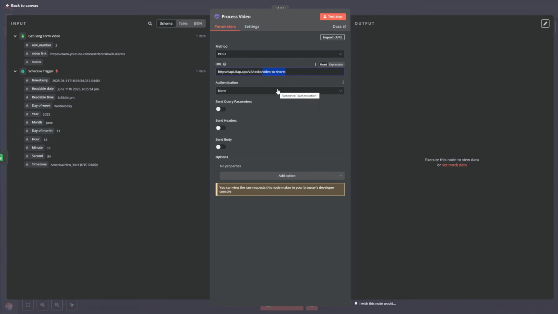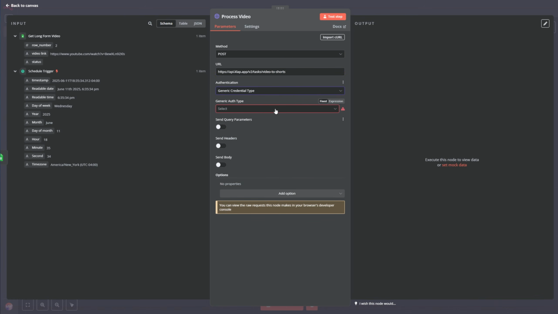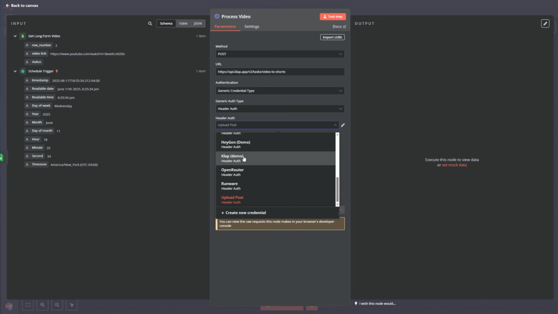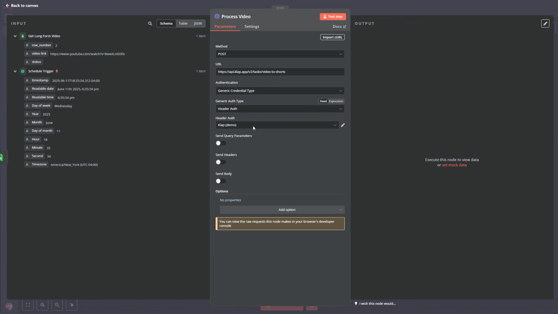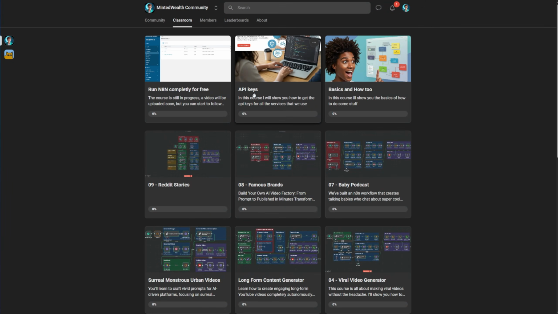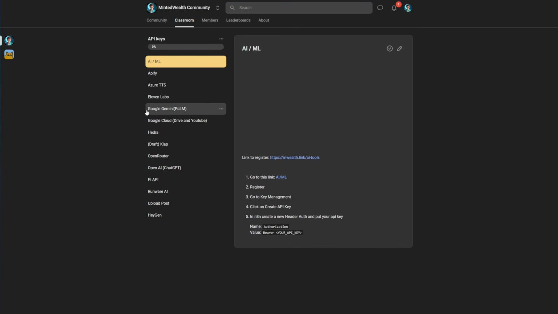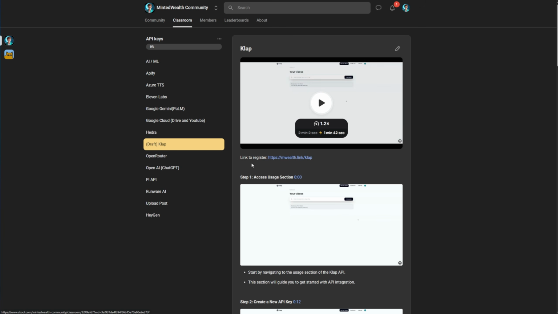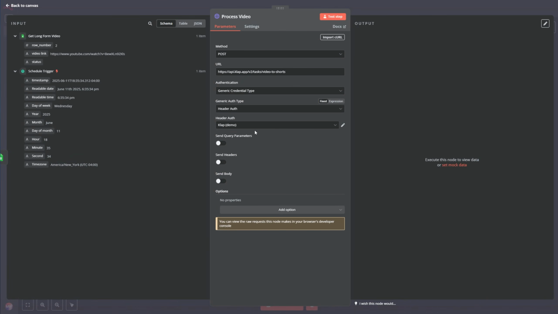Now for the authentication, we're going to select generic credential type and then header auth. And here I will select clap demo. If you don't have this one, you have to go to our community and select API keys. Here you will find Clap, which is this one. And we will have a video showing you how to set up these credentials easily. Great. Now that you created your credential, we just have to send a body.